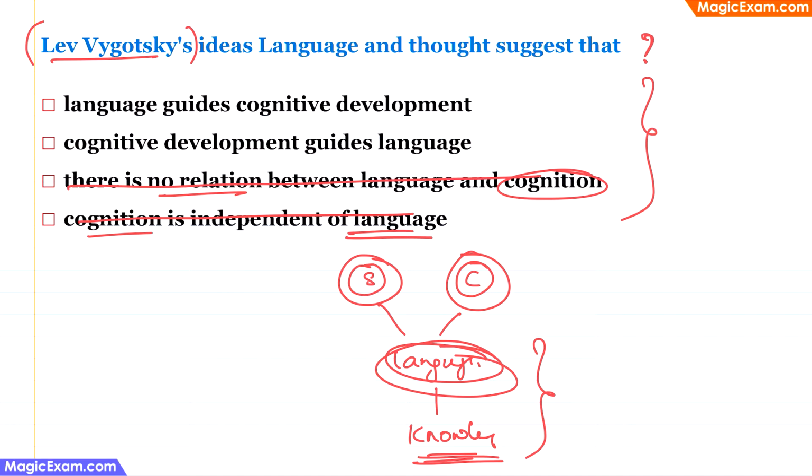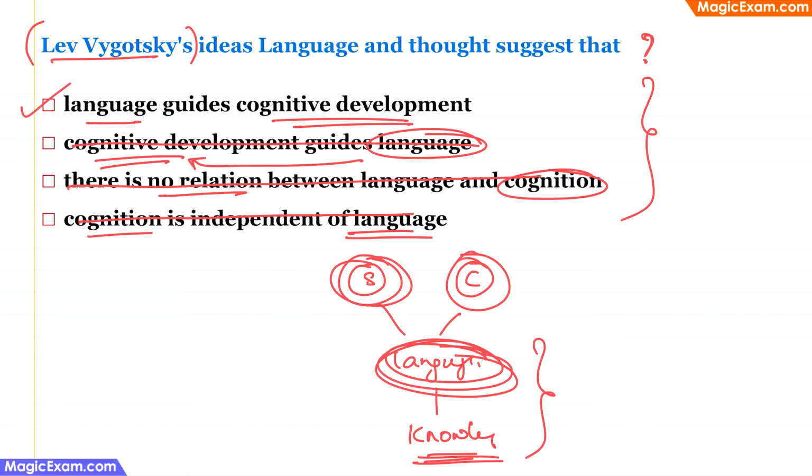Then, cognitive development guides language. This is the reverse of what is true, because it is language which helps in cognitive development and not the other way around. Therefore, this also can be eliminated. So the first option says language guides cognitive development. This is absolutely true, because language helps in gathering information from various sources and a way of thinking, logic and reasoning, which allows for the processing of this information into knowledge or in cognitive development. Therefore, option 1 is the correct answer.